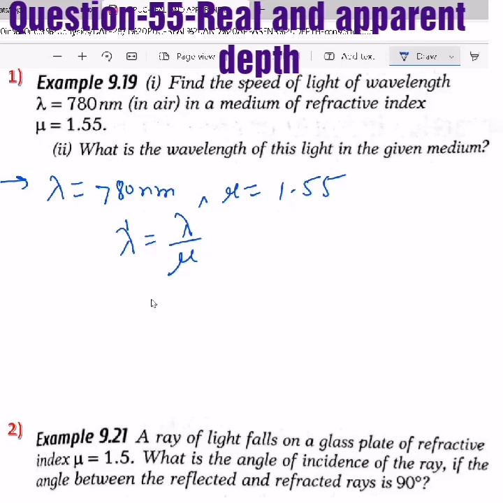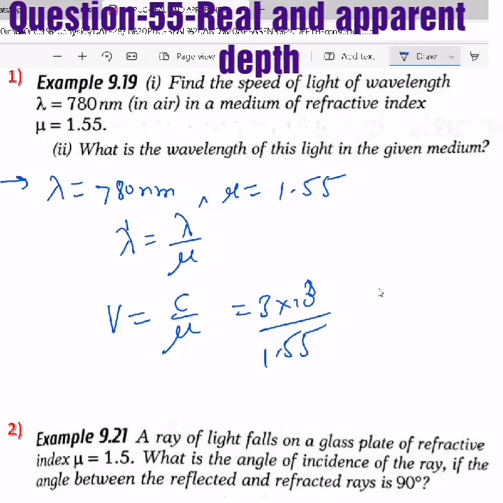Now, they are asking the speed of light. Speed of light in a medium is c by mu, where c is the speed of light in vacuum, 3 into 10 power 8, and mu is 1.55. So with simple calculation you can solve such questions.